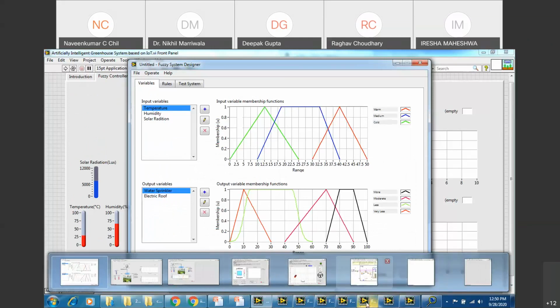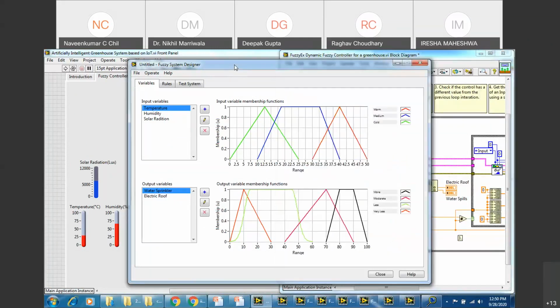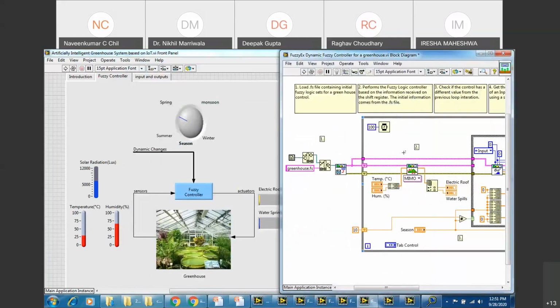Yes, please. What I am trying to ask, sir, is that after designing this entire system, here we can see in LabVIEW there is a block diagram created for the system that you have designed on your end. So how can I go from this fuzzy system designer part to that block diagram? It is easy, sir. That is what I'm saying.